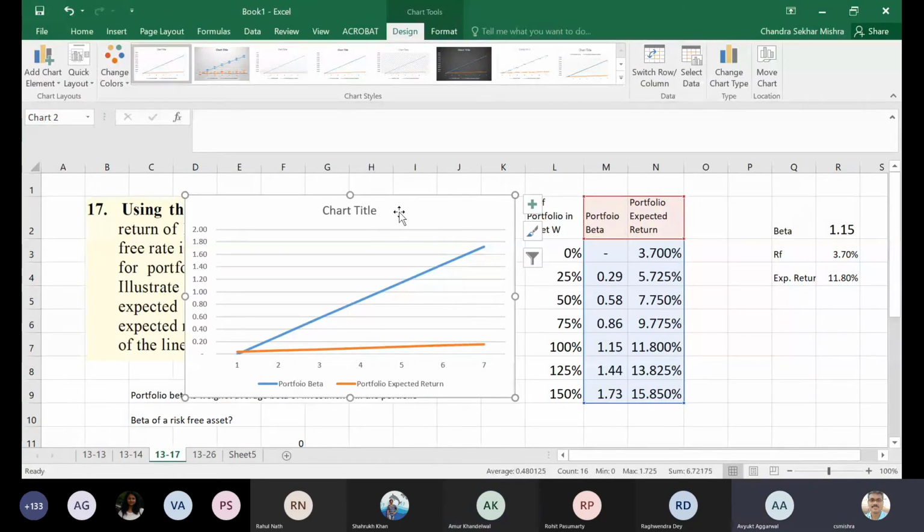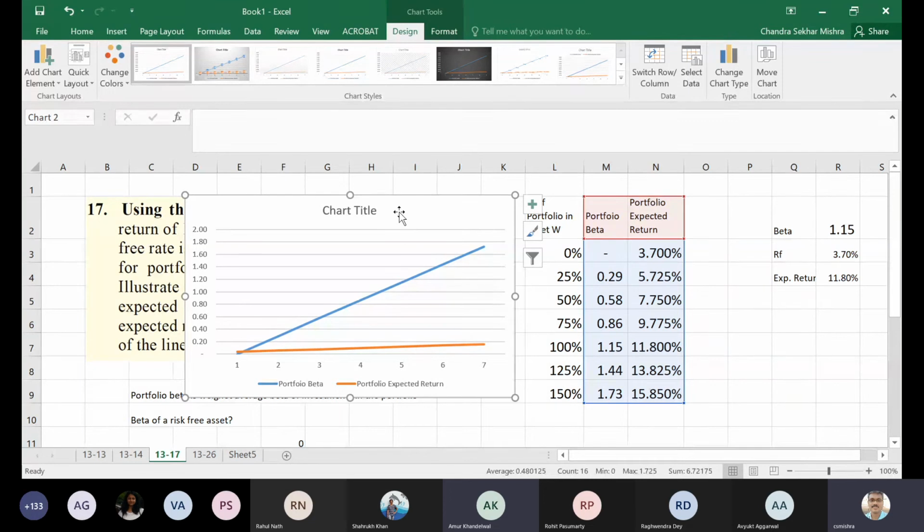No, practically means it is possible or not. That is the point. If somebody can lend you at 3.7%, as the RF, then you can go for it. Yes, sir, it's practically possible, but nobody would do it, mostly. If it is practically possible and beneficial, why shouldn't one go for it? Why would anyone want to short a risk-free asset? It's practically possible and it's going to benefit also. Why don't you go for it?